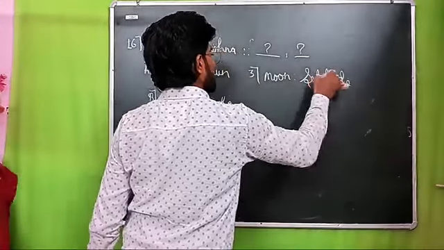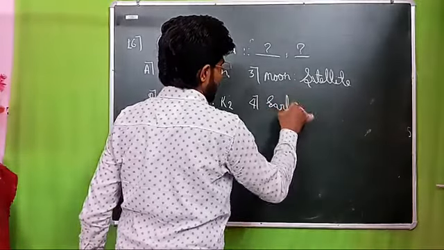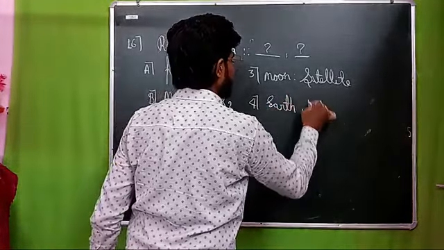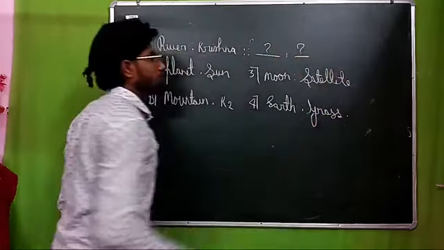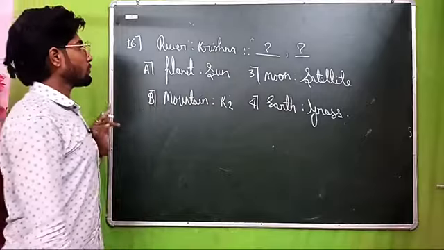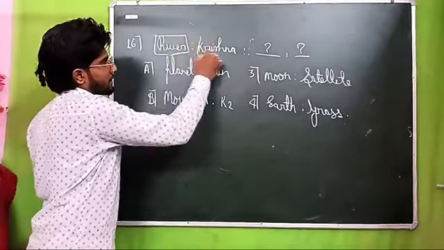Got my point? And option D says earth related to grass. Confirm? Okay.